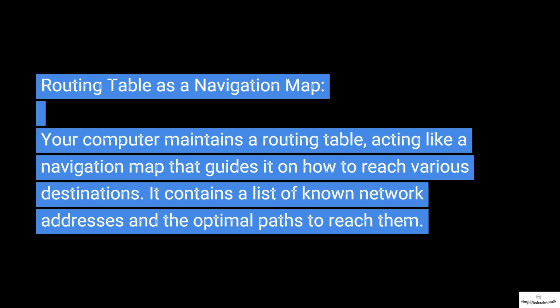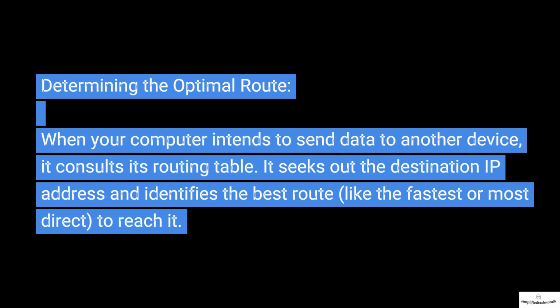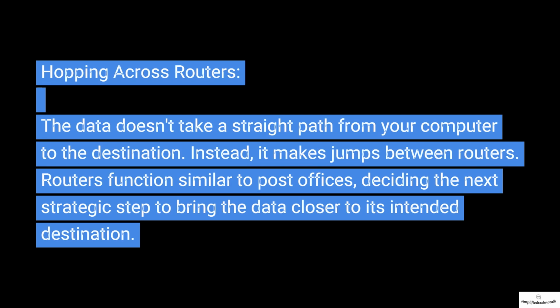Routing table as a navigation map. Your computer maintains a routing table, acting like a navigation map that guides it on how to reach various destinations. It contains a list of known network addresses and the optimal paths to reach them. Determining the optimal route. When your computer intends to send data to another device, it consults its routing table. It seeks out the destination IP address and identifies the best route, like the fastest or most direct, to reach it.